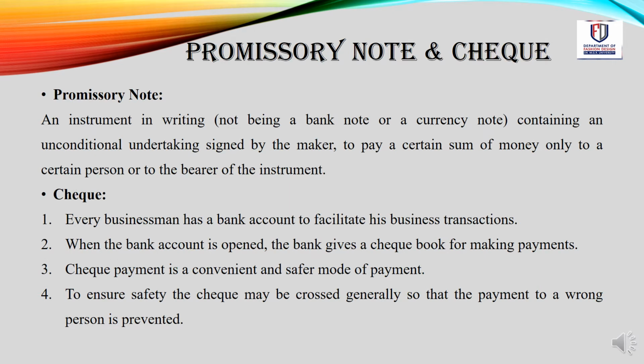Promissory note and check. Promissory note. It is an instrument in writing, not being a banknote or a currency note, containing an unconditional undertaking signed by the maker to pay a certain sum of money only to a certain person or the bearer of the instrument.